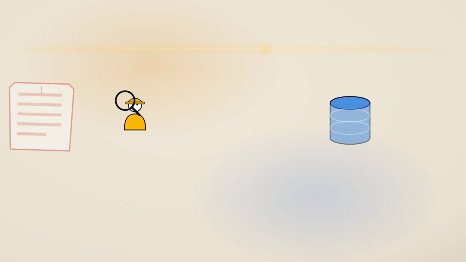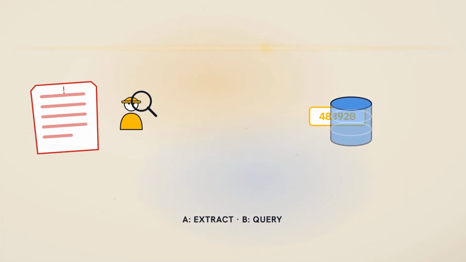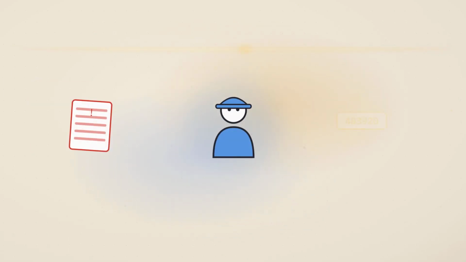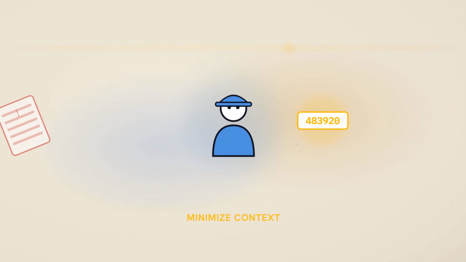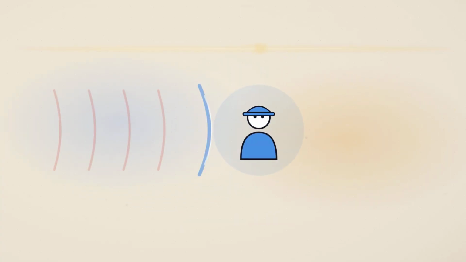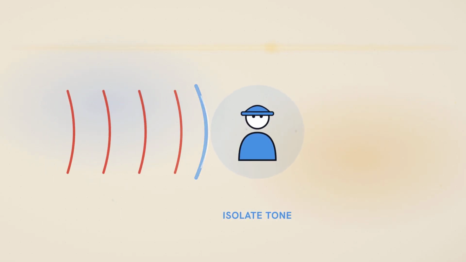Let's say you're building a refund bot. Agent A reads the angry email and extracts the order number. Agent B takes that number and checks the database. Agent B doesn't need to read the angry email. It just needs a 6-digit order number from Agent A. By keeping their jobs totally separate, Agent B doesn't get confused by the customer's angry tone.